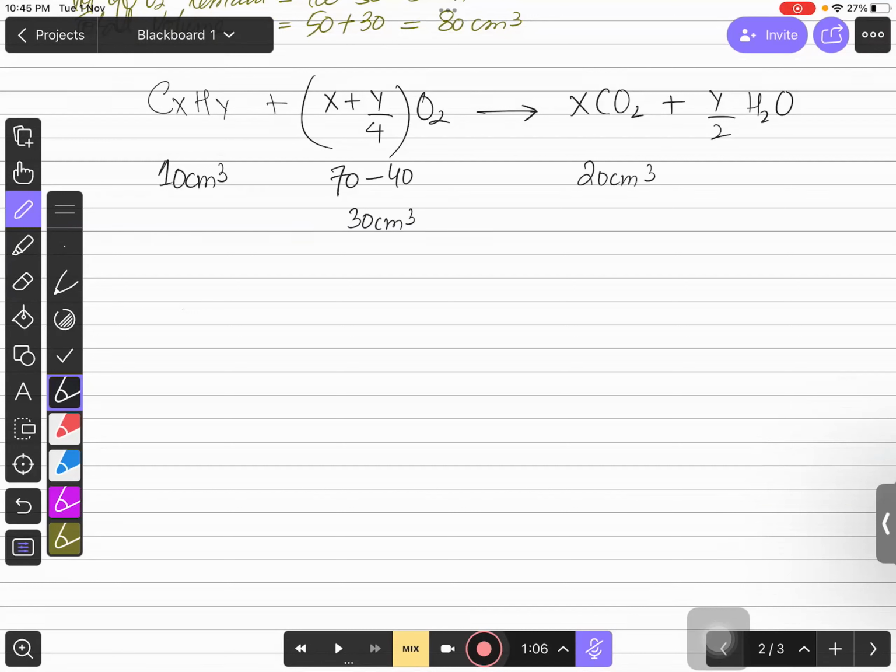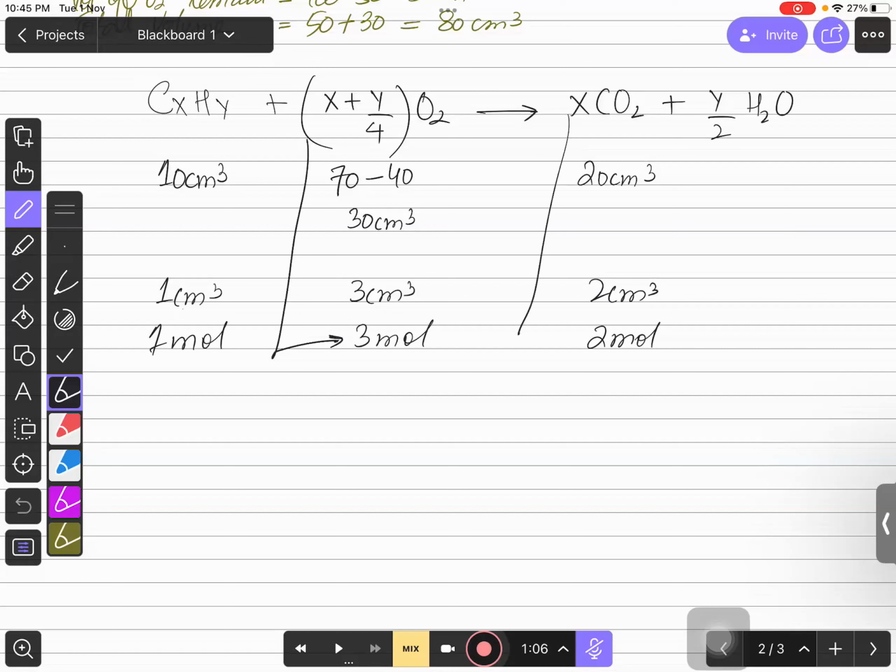We know that they all can be divided by 10 to be like this. It will be 1 centimeter cube, 3 centimeter cube, and 2 centimeter cube, right? Now these are the numbers. So you can easily convert them into moles, because we know that the mole ratio and the volume ratio are the same for gases. So it is saying that this value is 3 and this value is 2.